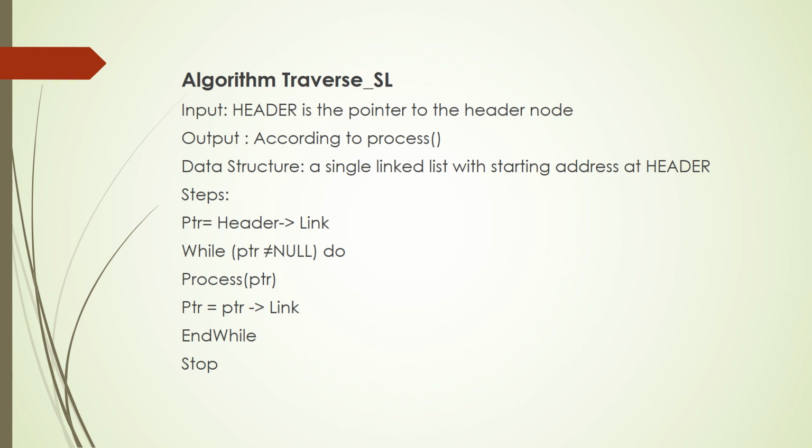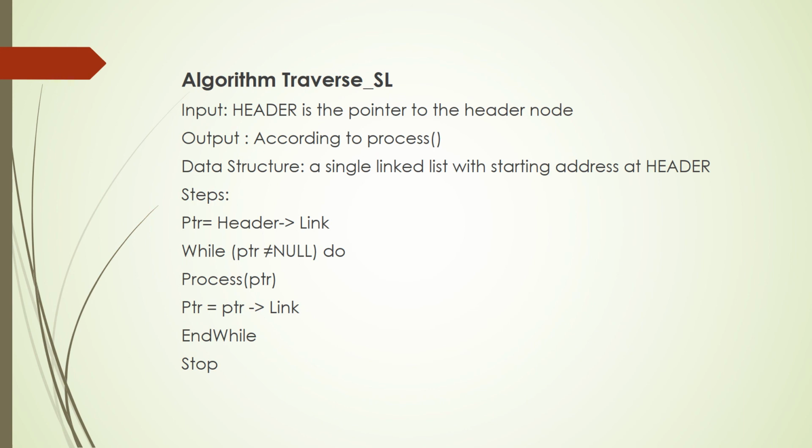So header is pointing to which node? It is pointing to the first node, right? So PTR is having the value which is stored inside the link field of the first data element. Header is pointing to the first node whereas PTR is pointing to the second node, because the link field value of the first node will obviously be the address of the second node.